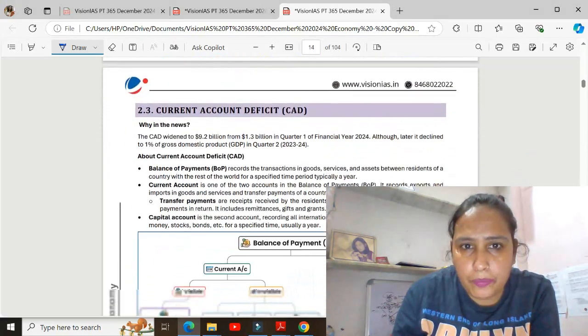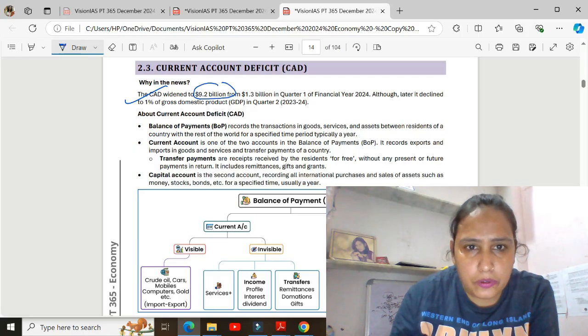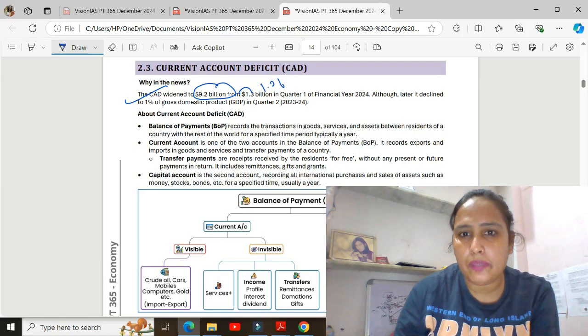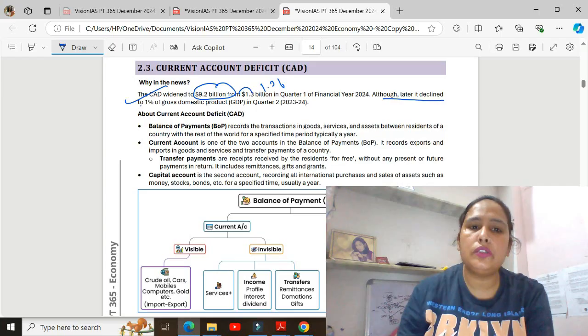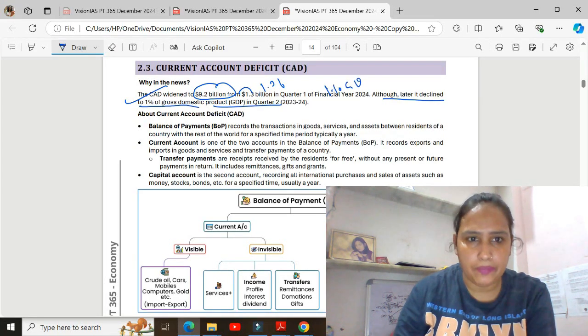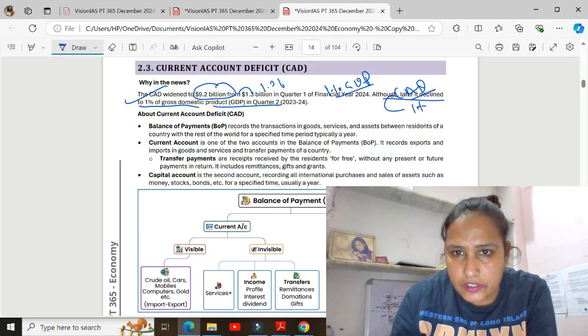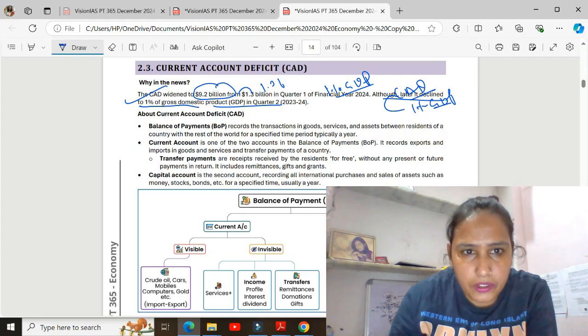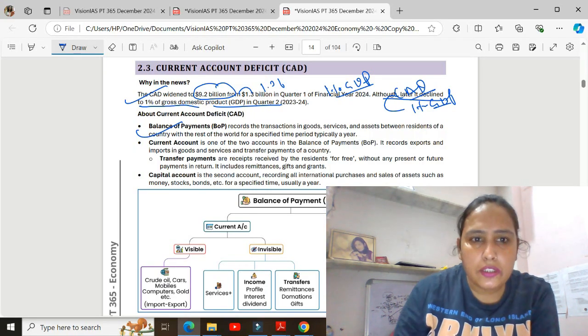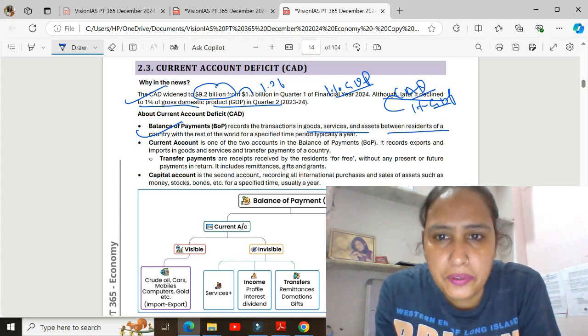Now, what is the current account deficit? The current account deficit was 9.2 billion from 1.3 billion, and later it declined to 1% of GDP. Balance of payments records the transactions in goods, services and assets between the residents of a country and the rest of the world.